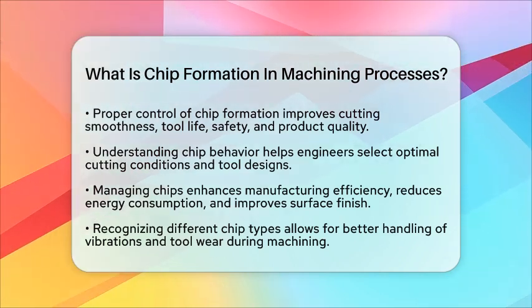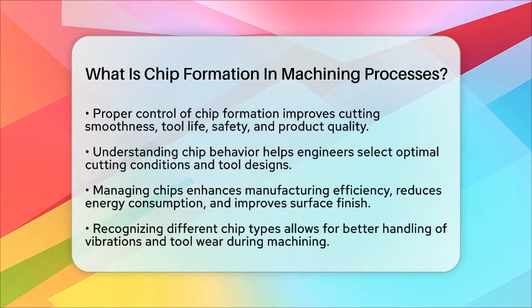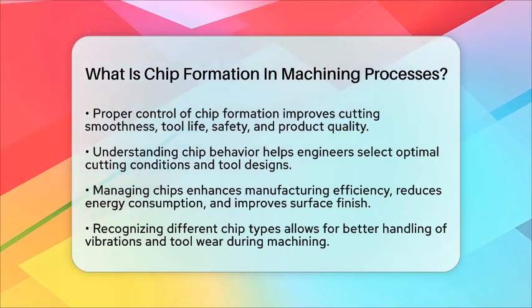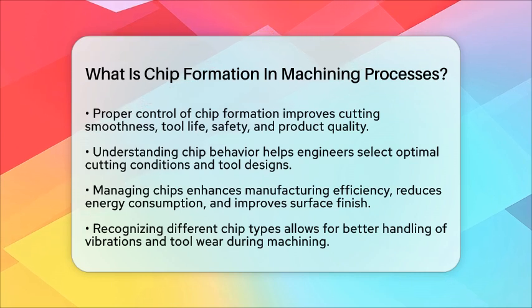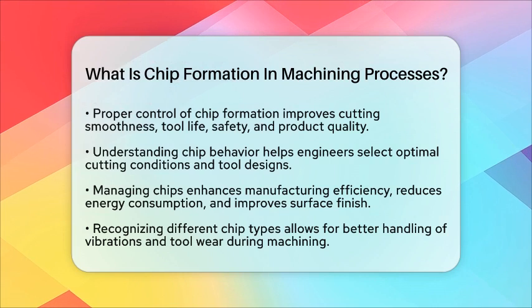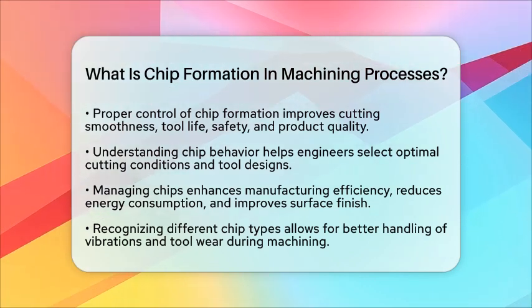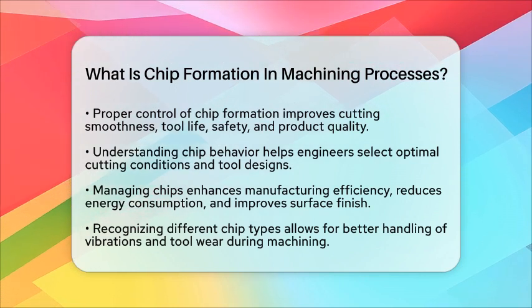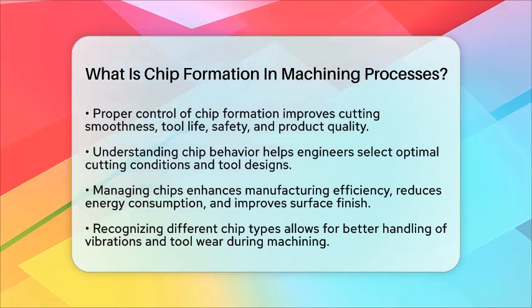extending tool life. In essence, chip formation is a key part of machining that involves shearing and plastic deformation to remove unwanted material. The type and behavior of chips depend on the material and the conditions of cutting. Knowing how to manage and optimize chip formation helps make manufacturing faster, safer, and more cost-effective.